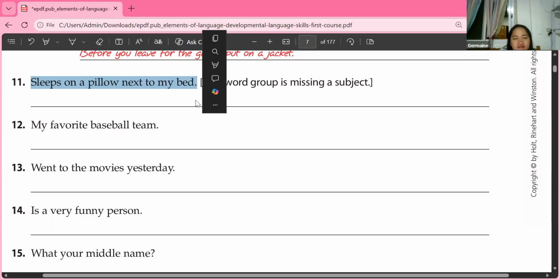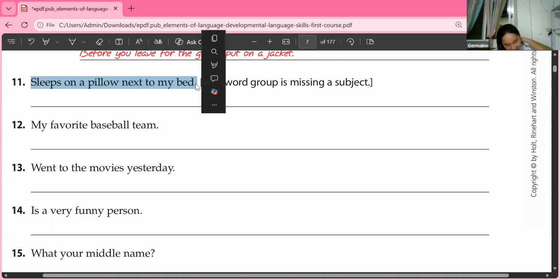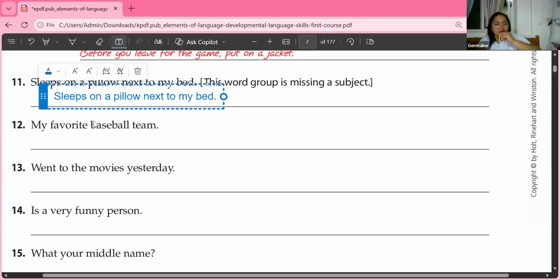It says here, this word group is missing a subject. It doesn't have a subject. Who can give me a subject for this one? Just an example. Since we are looking for a subject, you can give me a name. Sleeps on a pillow next to my bed.